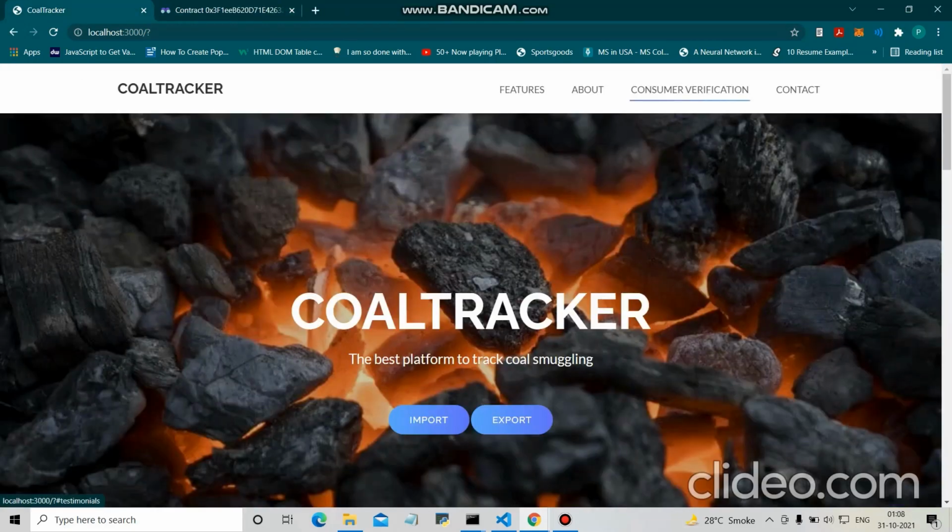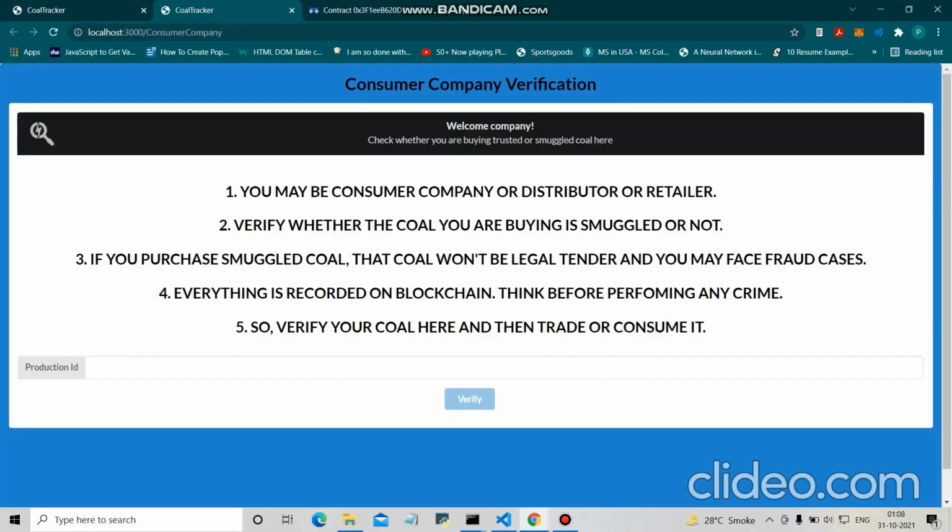So I've added a consumer verification functionality where you can verify the coal just by entering the ID of your coal production. You may be a consumer, company or distributor; verify whether the coal you are buying is smuggled or not. If you have purchased smuggled coal, then that won't be legal tender. Everything is recorded on blockchain, so you can't fool anything. So verify coal here and then trade or consume it.